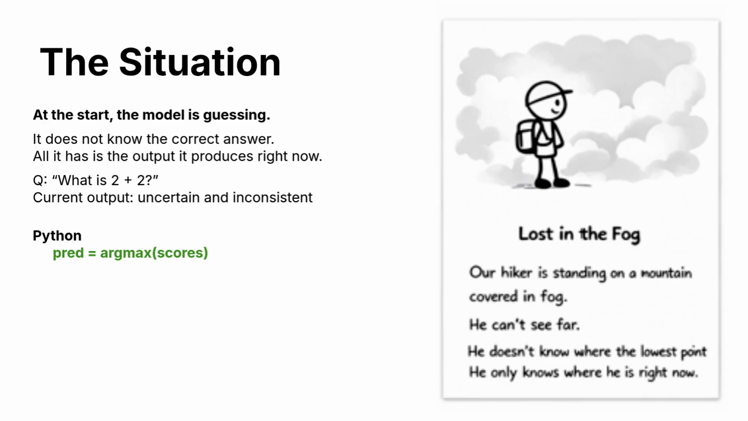At the start, the hiker doesn't know where the lowest point is. He only knows where he is standing right now. In machine learning, the model is in the same situation. At the beginning, it can't see the right answer. It only has a rough guess.